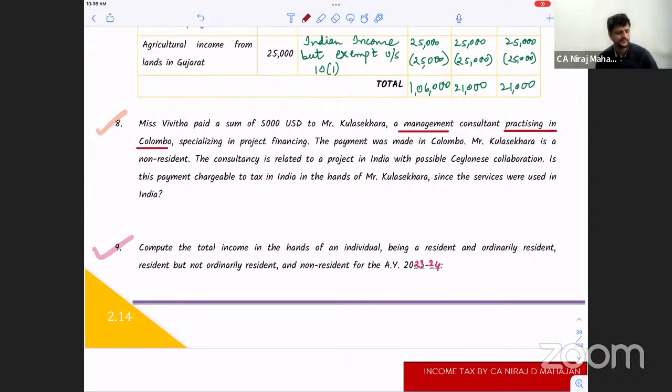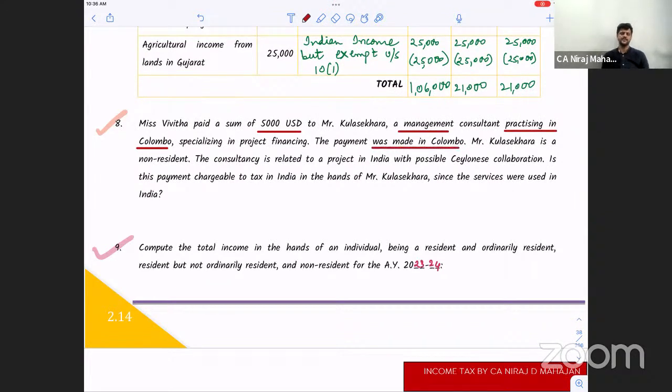Colombo, where? Sri Lanka. Specializing in project financing. This work is his expertise. Miss Vivitha paid him $5,000. The payment was made in Colombo, so the amount was obviously directly sent to Colombo. Any problem till here?